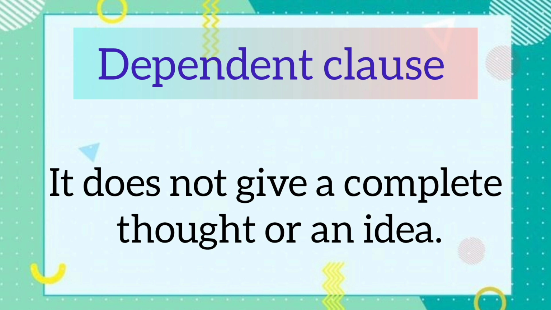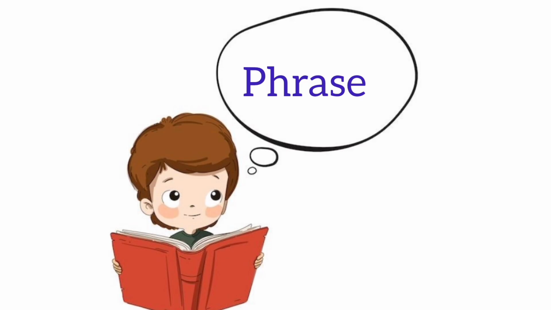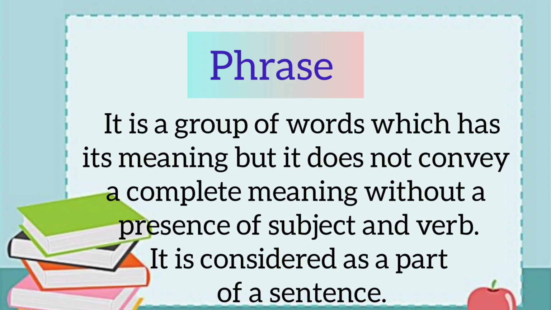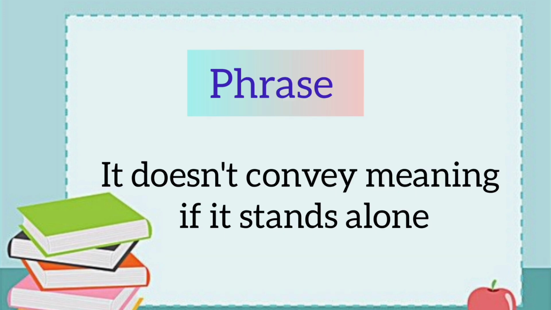Alright ji, now after the discussion of a sentence and a clause, I am going towards my particular topic, that is phrase. Now what is a phrase? If the concept of sentence and clause is clear, then phrase is really easy. A phrase is a group of words which has its meaning, but it does not convey a complete meaning without the presence of a subject and verb. It is considered a part of a sentence. It may have verbals, but it does not convey a complete meaning if it stands alone.